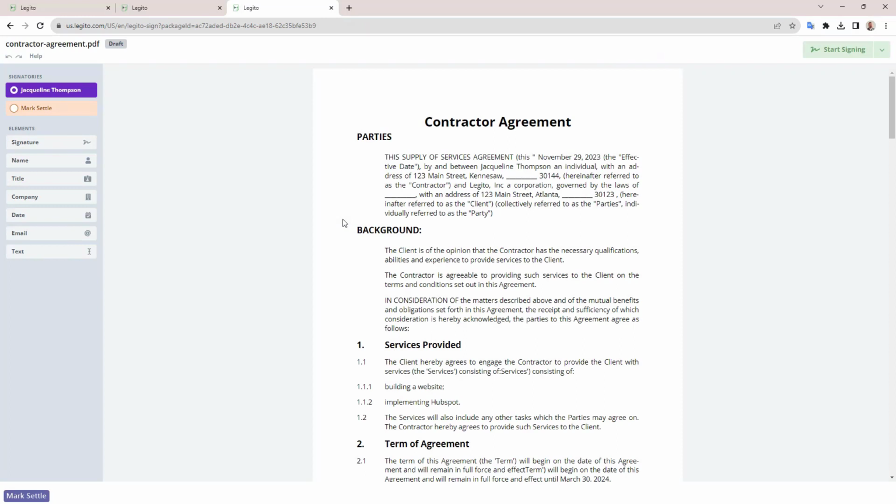So now this takes us to the actual signature creation process. And so similar, if you're new to LegitoSign, you haven't seen it before, just like in DocuSign or Adobe Sign, when you create that signature envelope, you need to add in your signature fields. Well, I may not have known what date things were going to be signed, and who it's going to be signed by for corporations.